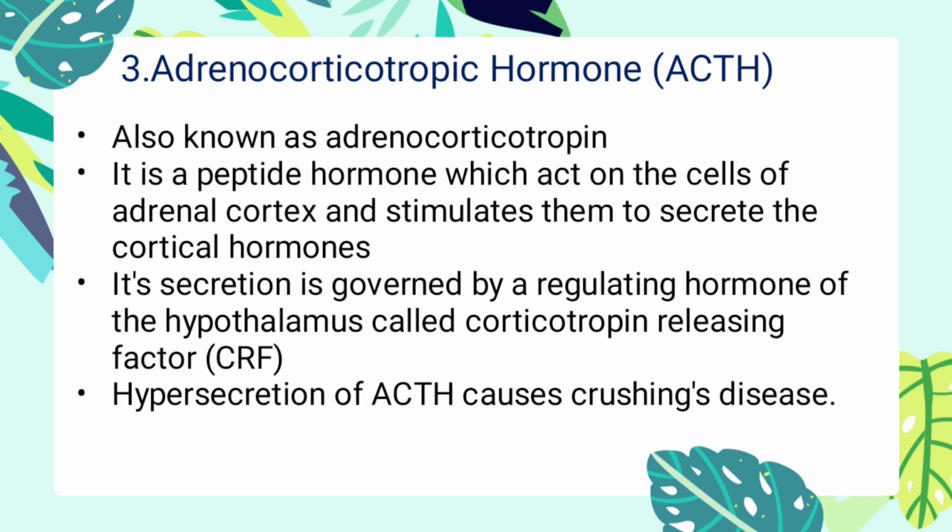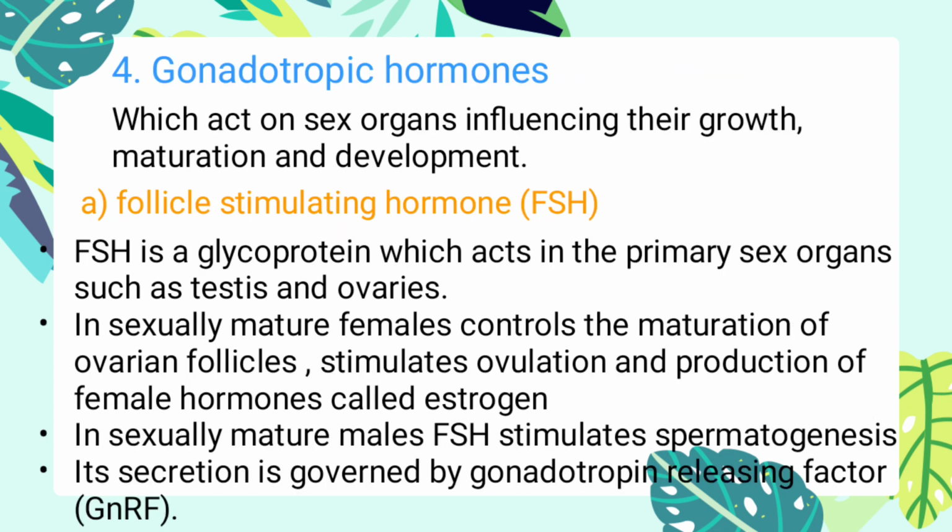Adrenocorticotropic hormone, also known as adrenocorticotropin. It is a peptide hormone which acts on the cells of the adrenal cortex and stimulates them to secrete the cortical hormones. Its secretion is governed by a regulating hormone of the hypothalamus called corticotropin releasing factor. Hypersecretion of ACTH causes Cushing's disease.